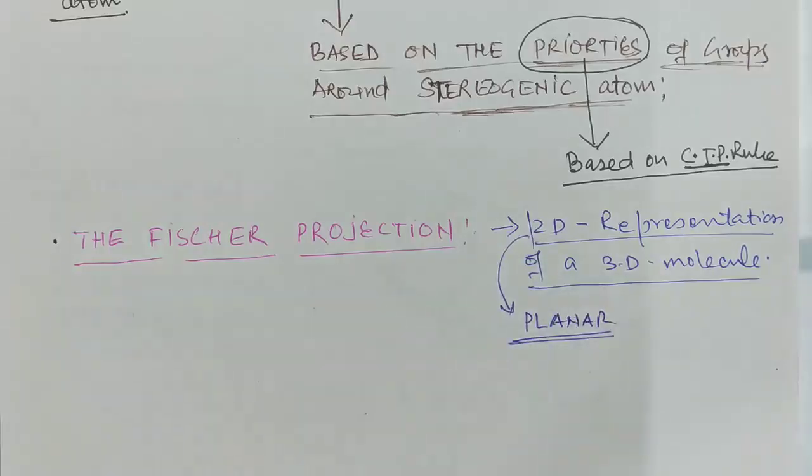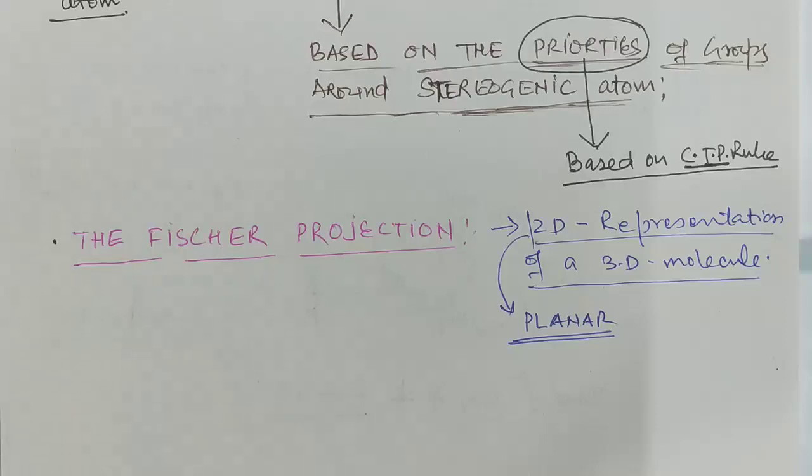So the Fischer projection formula is given by Emil Fischer, and this is a planar structure, a 2D structure of a 3D molecule. There are certain rules for writing a Fischer projection formula, but at your level you will never be asked to write a proper Fischer projection formula.